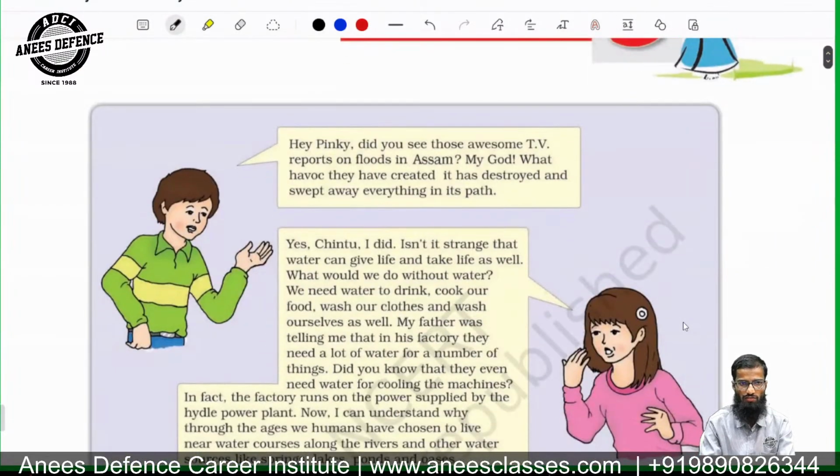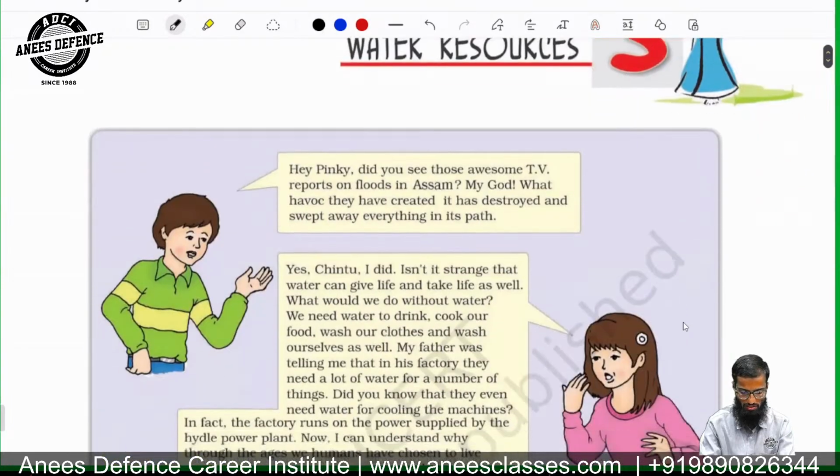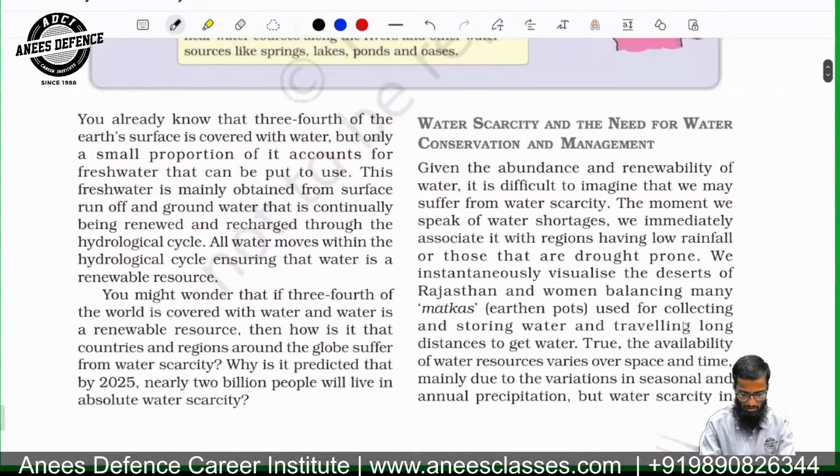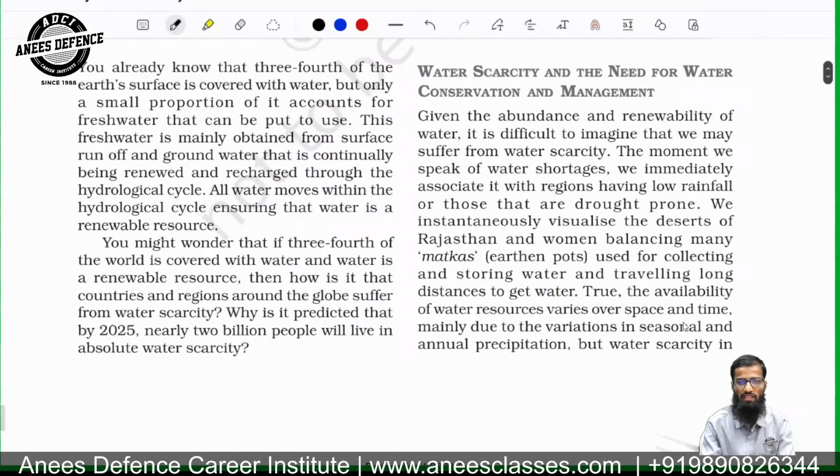The facts we have taken from the resources are that, given the abundance and the renewability of water, it is difficult to imagine that we may suffer from water scarcity. The moment we speak about water shortages, we immediately associate it with the regions having low rainfall and those that are drought prone. We instantaneously visualize the deserts of Rajasthan and women balancing many matkas.